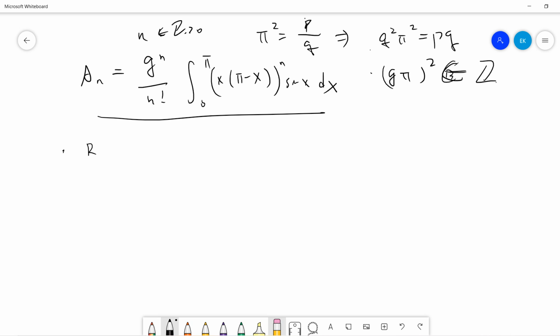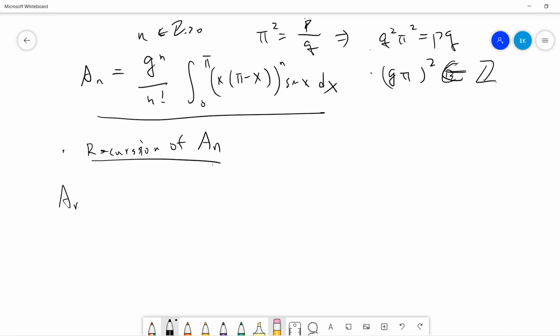First, I want to compute the recursion of a_n. Let me just write down the results.